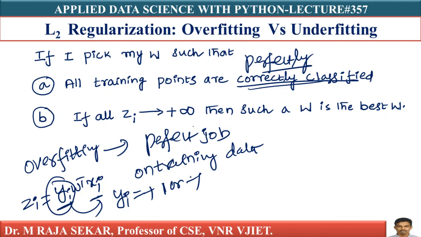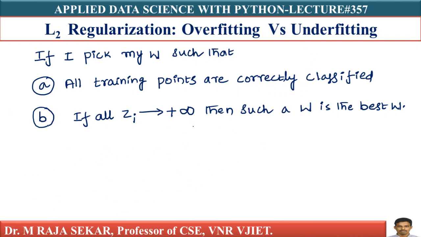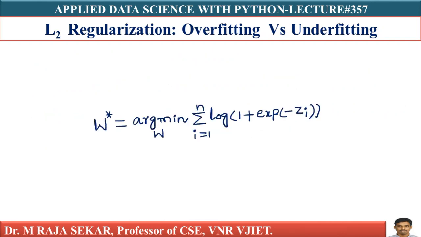So what is effectively happening? You are overfitting. Overfitting means a perfect job on training data. Each component of W tends to plus infinity or minus infinity. What is my W star? My W star is argmin of sigma i equal to 1 to n of log of 1 plus exp of minus Yi into W transpose Xi. That's what we have.